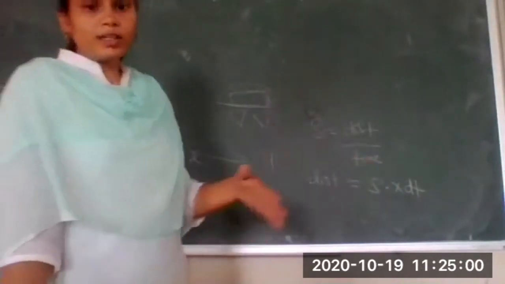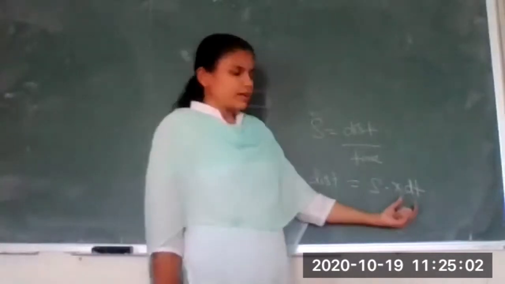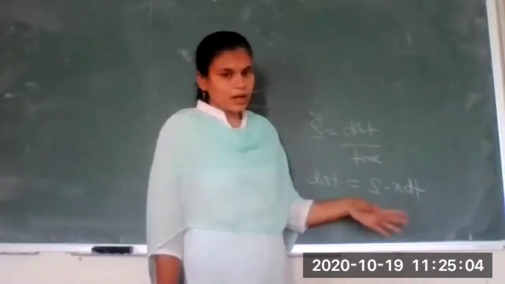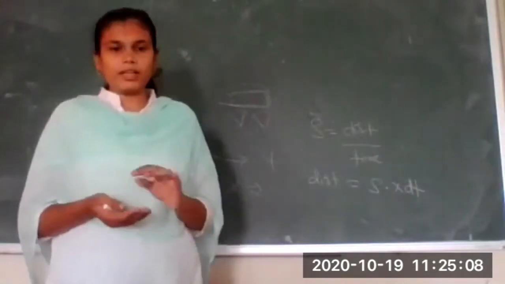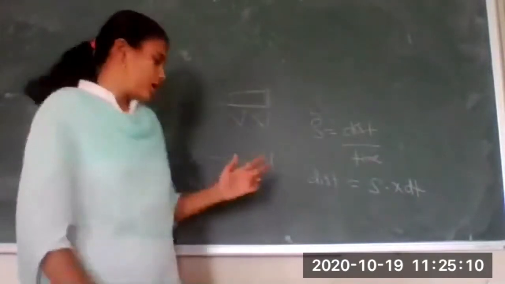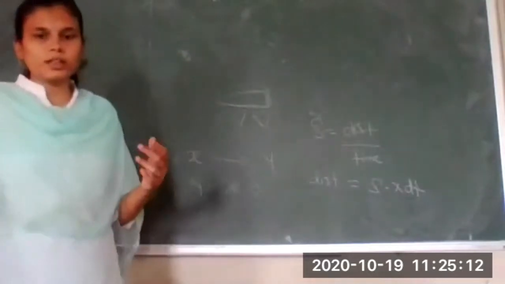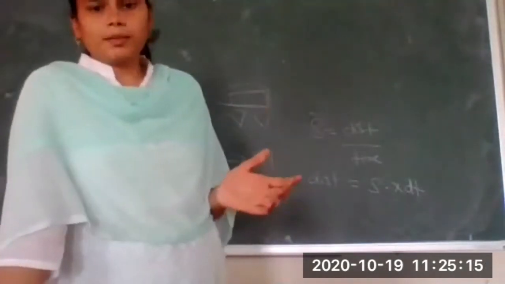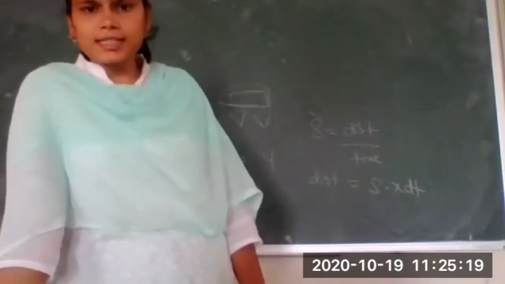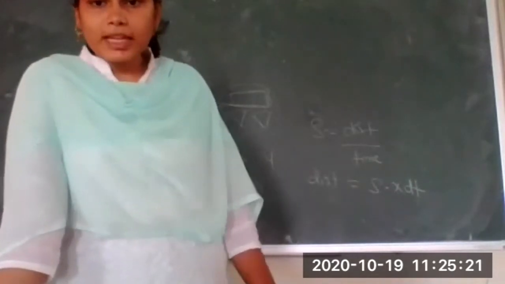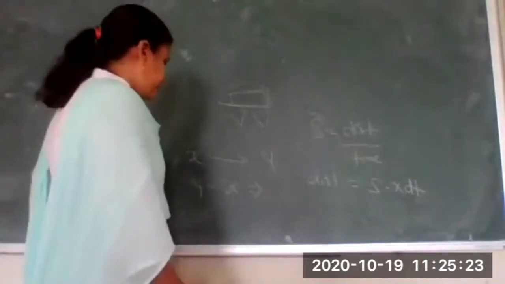If you want to count in minutes, it will be 120 minutes into the speed of the bike. You know the speed of the bike, because you are traveling on your bike. Suppose you are going at 40 km per hour, 40 speed. Just multiply this and you will get the distance. So it is very easy to find out the distance.